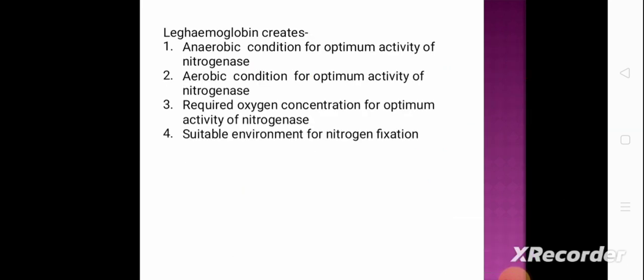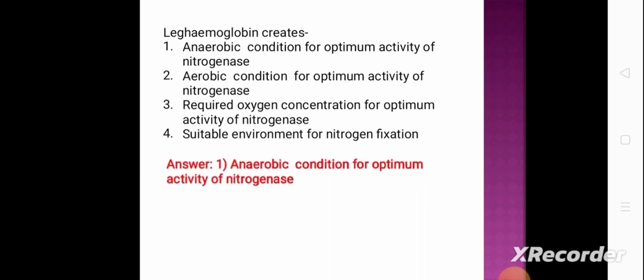Next question. The leghemoglobin creates option 1 anaerobic condition for optimum activity of nitrogenase. Option 2 aerobic condition for optimum activity of nitrogenase. Option 3 required oxygen concentration for optimum activity of nitrogenase. Option 4 is suitable environment for nitrogen fixation. And the correct answer is option 1, that is anaerobic condition for optimum activity of nitrogenase.